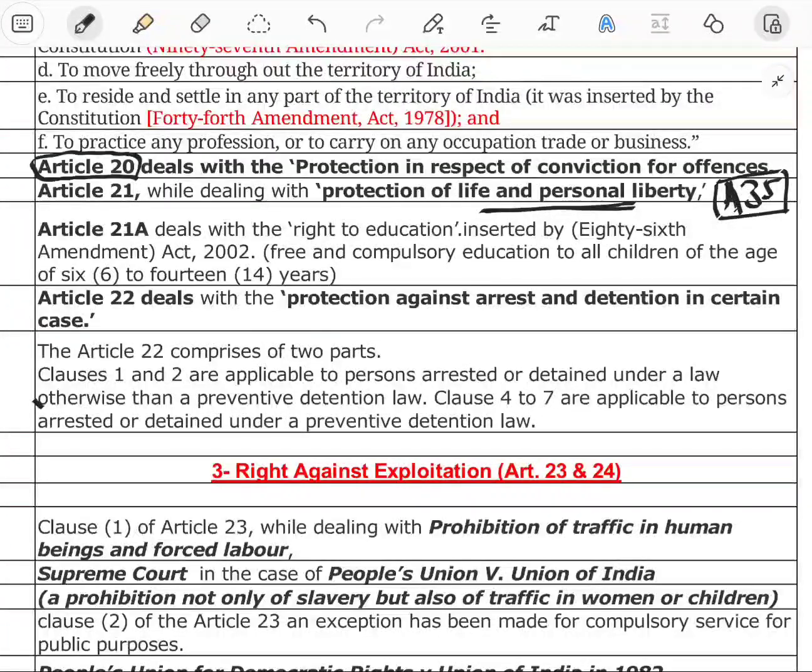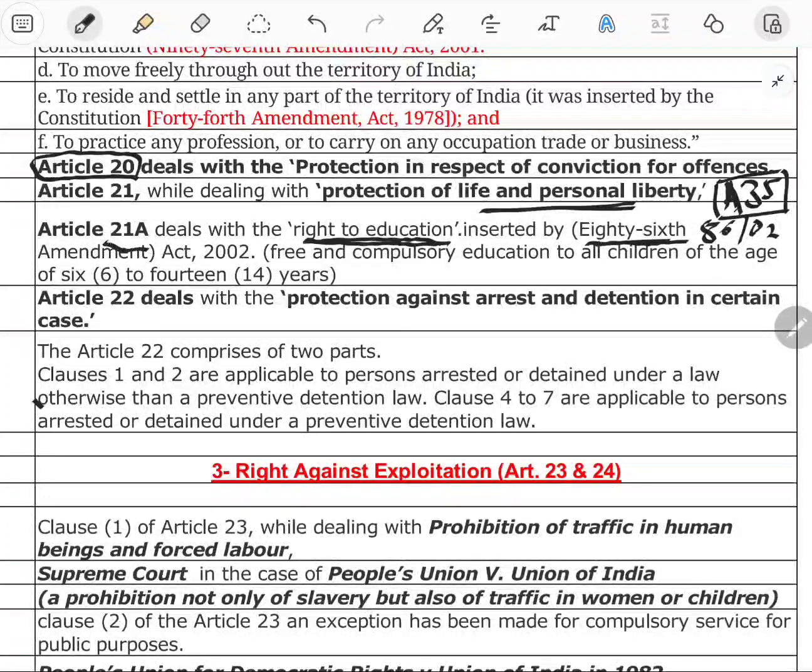Thereafter Article 21A deals with the right to education. The right to education was inserted by the 86th Amendment in 2002. There are three educational provisions in our Indian Constitution.